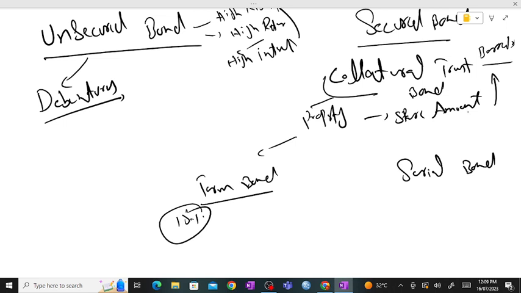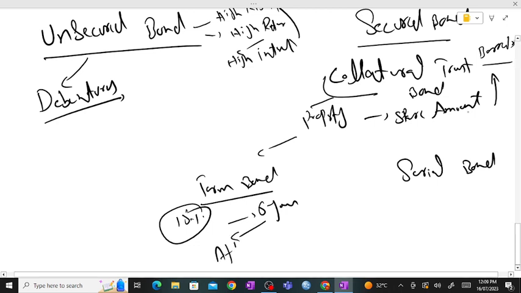If you are investing for 5 years, you would receive the complete interest after the maturity time. You would not receive it on a regular basis, like after 1 year, then the second year. No, you will receive the complete interest or complete coupon at the end of your maturity time or time period. This is known as a term bond.